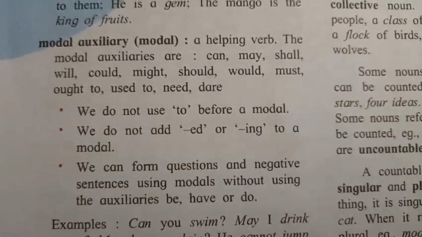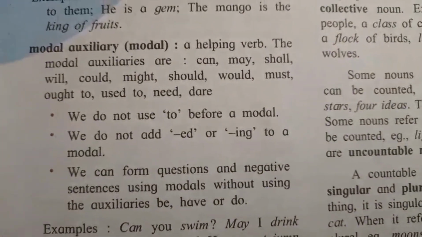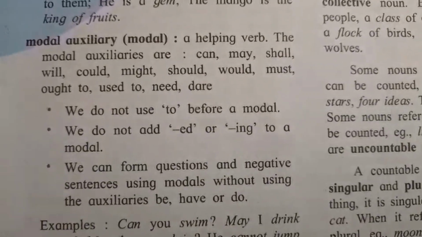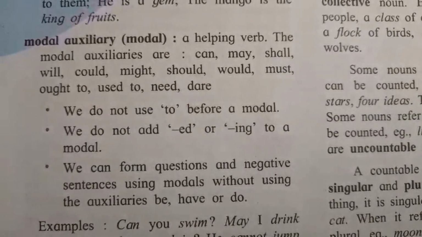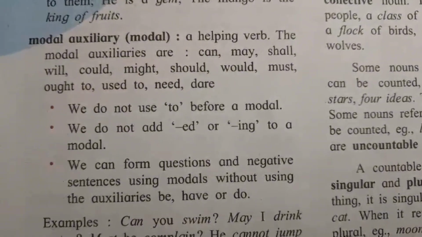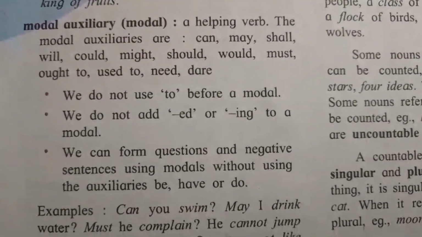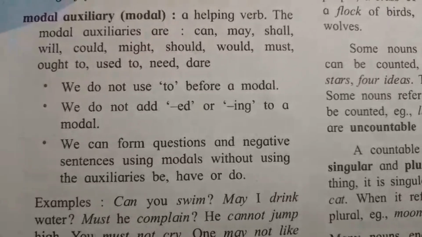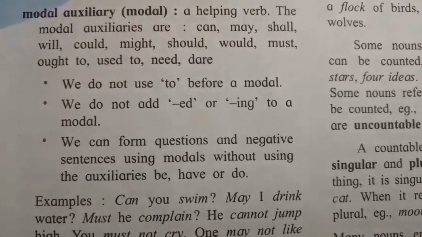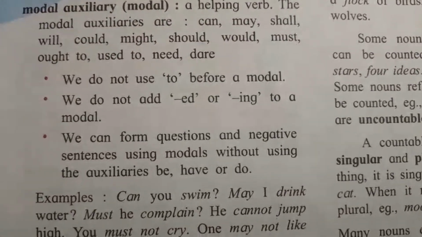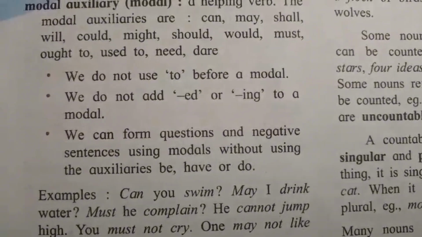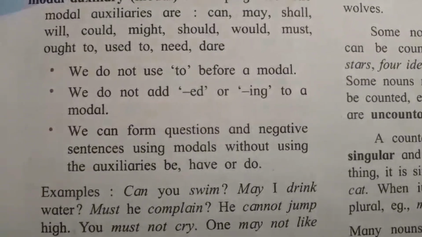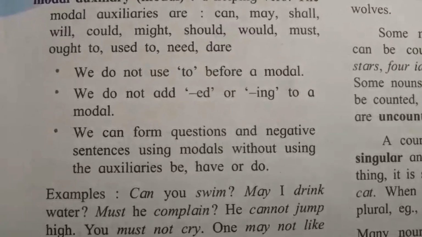Modal auxiliary, a helping verb. The modal auxiliaries are can, may, shall, will, could, might, should, would, must, ought to, used to, need, or dare. We do not use to before a modal. We do not add ed or ing to a modal. We can form questions and negative sentences using modals without using the auxiliaries be, have, or do.